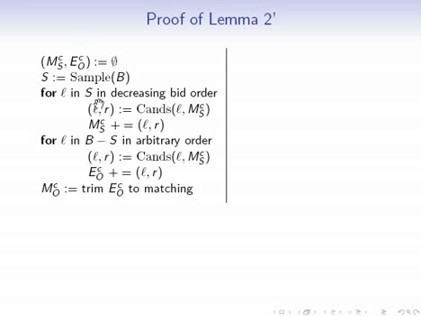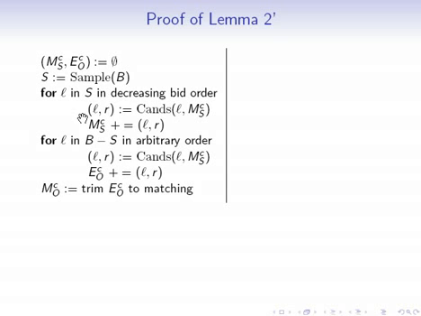So the first thing that we do is sample some of the bidders. That's all of the bidders in S. And then we're going to process the sampled bidders in decreasing bid order. What we're going to do is look at the candidate edge for this bidder, and we're going to add it to this matching that we're creating inside of the sample out of candidate edges.